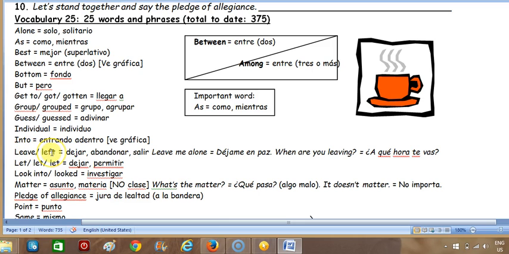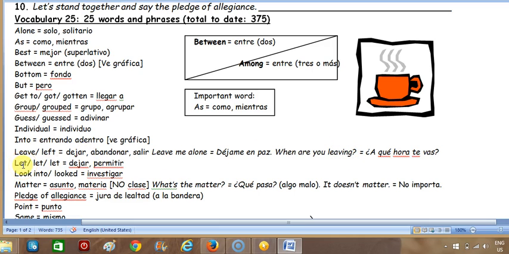Into. Leave, and so the past tense is left. So this is interesting because it has a vowel change from E to E, and then it also has the ED in the form of T, right? Leave, left. So the participle is left. All right, great. So we have a few phrases here that are pretty interesting. Leave me alone, and when are you leaving? Okay, good.